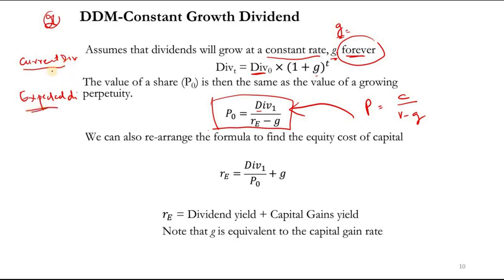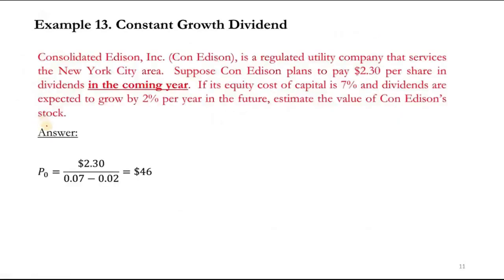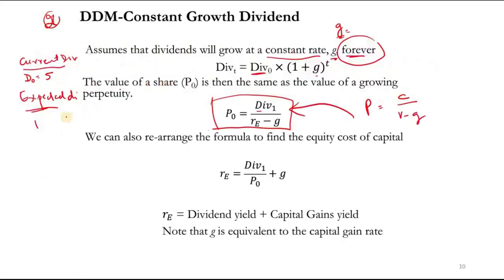If the question tells you the current dividend of the company is 5, it means that is D naught, so that is 5. If the question asks you that the expected dividend of the company is, you will say it means D1, right? D1, how do you get D1? So D1 is equal to D naught times 1 plus G, right?